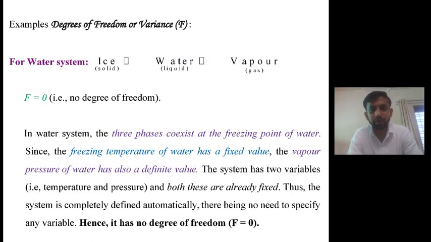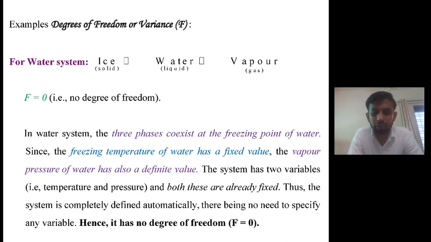Now degrees of freedom. Degrees of freedom is defined as the independent number of variable factors such as temperature, pressure and concentration which must be arbitrarily fixed in order to define the system completely. Now see the example of the water system. For the water system the degrees of freedom is 0, that is no degrees of freedom. No degrees of freedom means there is no need to specify the variable factors.